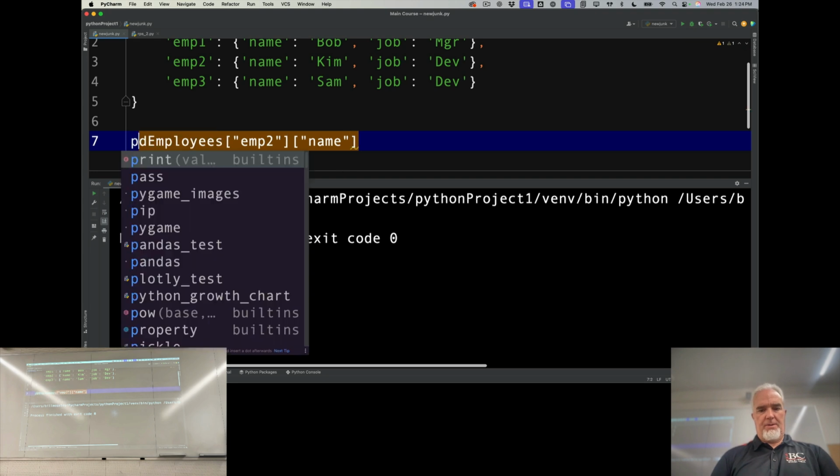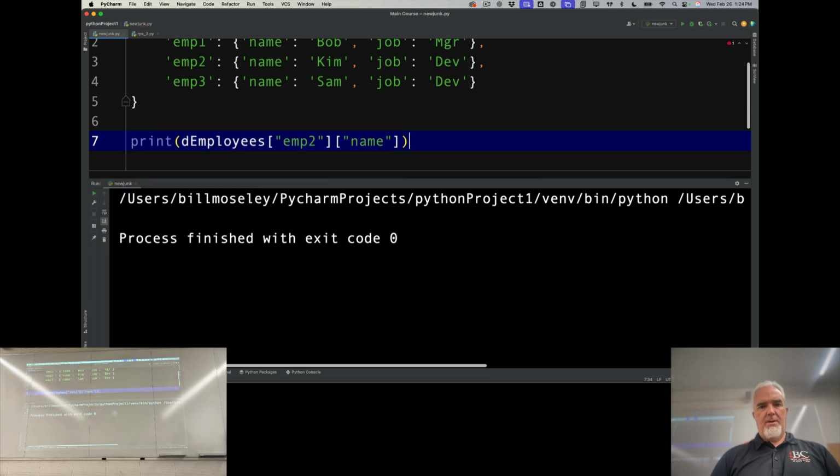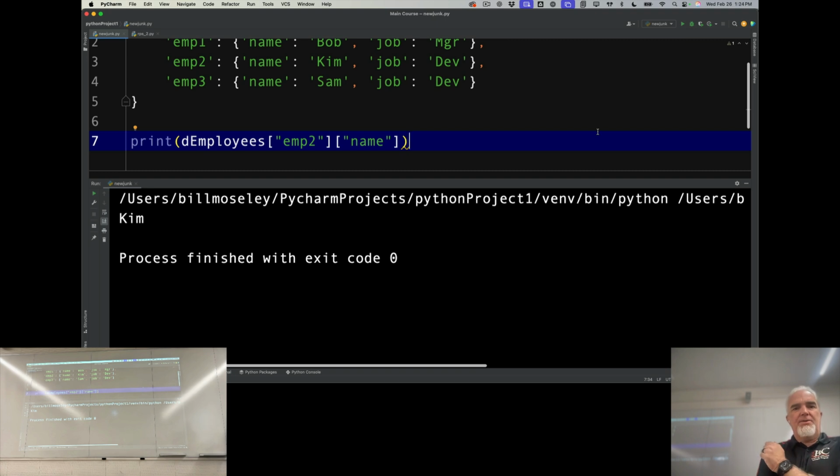Helps if I print it though, doesn't it? There we go. Now it'll do something. Okay, so that is how I access employee 2's name. You can kind of see how that could be useful, right?